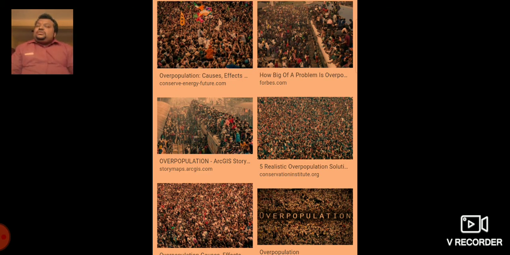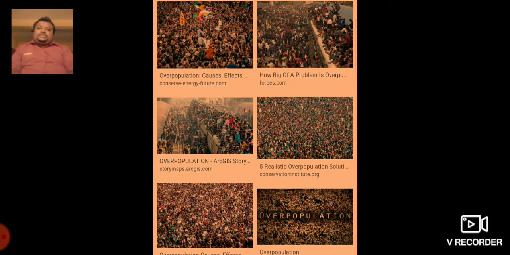So here it's a very important factor which is responsible for scarcity of resources. So here, overpopulation plays a very important role, and the more the population leads to more problems. Understood? There is shortage of everything in our country. So because of population growth, this scarcity of resources arises.